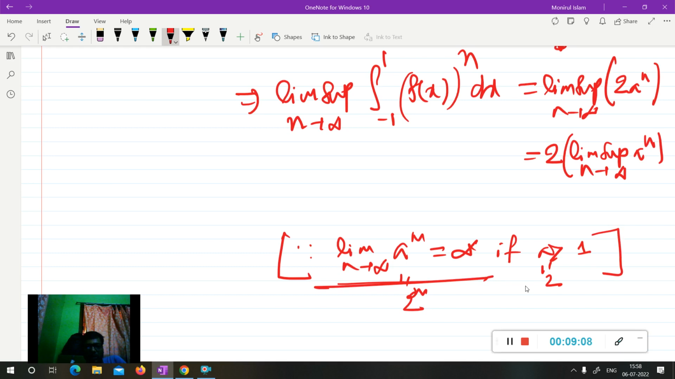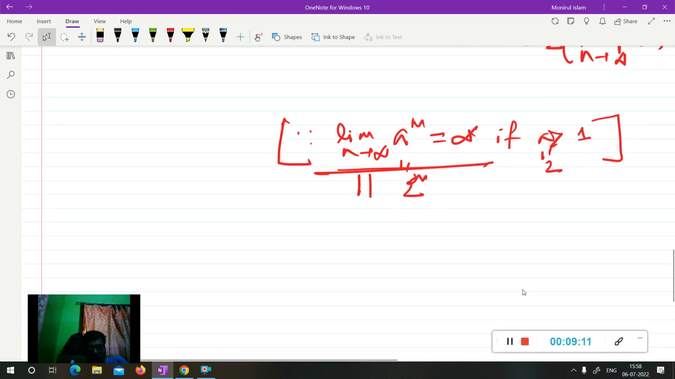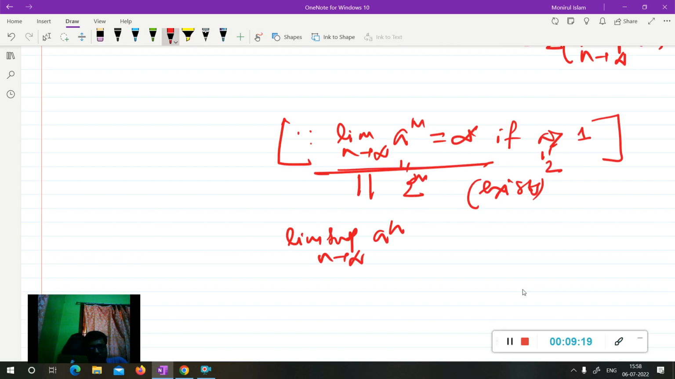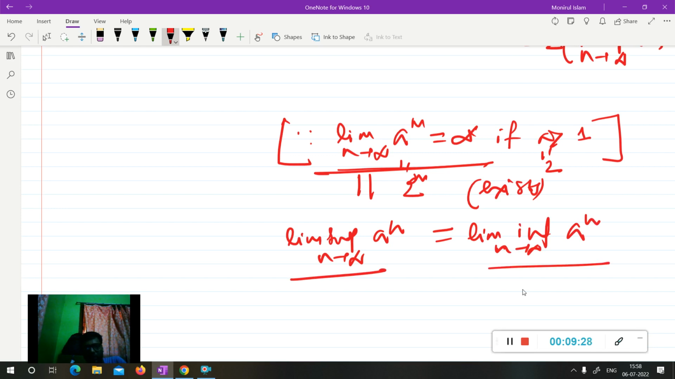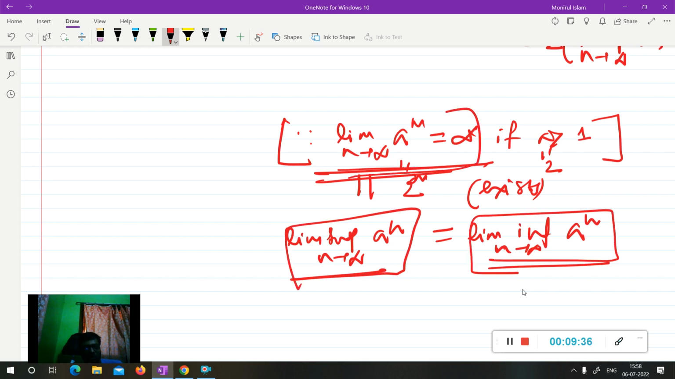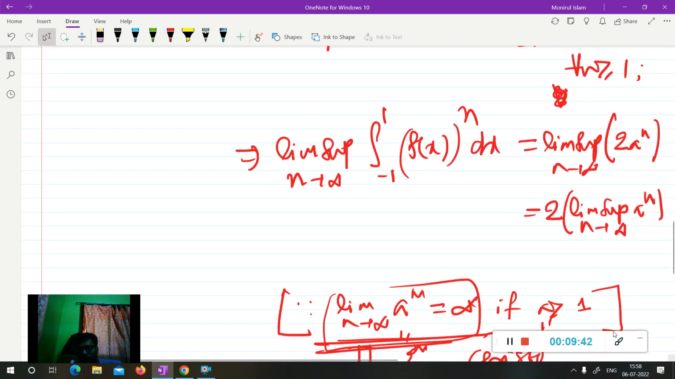Since the limit exists, it is infinite but it exists, so the limit superior will be equal to the limit of a to the n as n tends to infinity, and this will equal the limit inferior. If the limit exists, then we can say these three things are equal: limit superior, limit inferior and the limit. So the limit superior will be infinity. Since the limit of a to the n is infinity, 2 into infinity gives infinity.